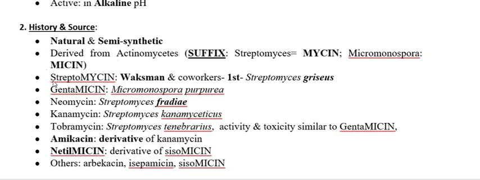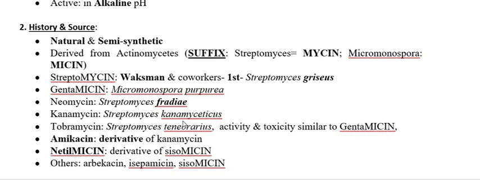Streptomycin is isolated from Streptomyces griseus. Gentamicin is isolated from another actinomycete, Micromonospora purpurea. Then neomycin is isolated from Streptomyces fradiae.